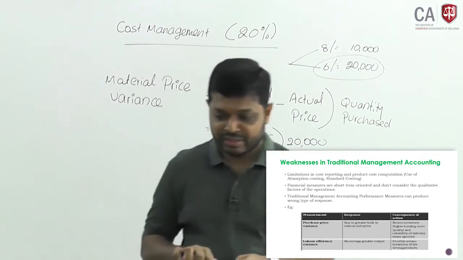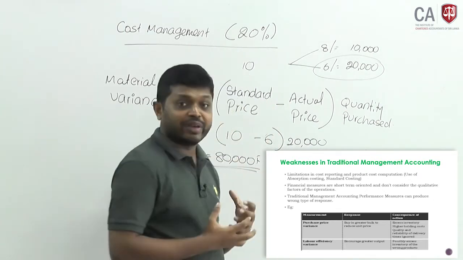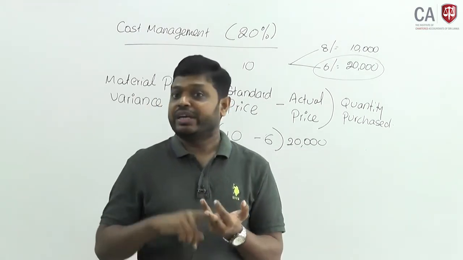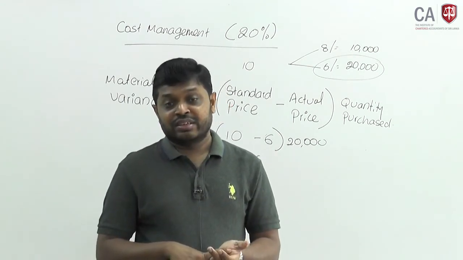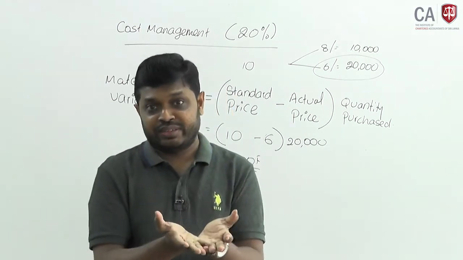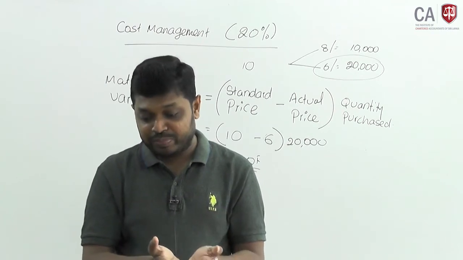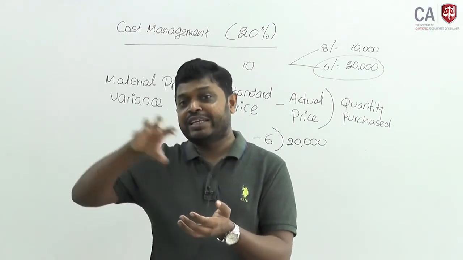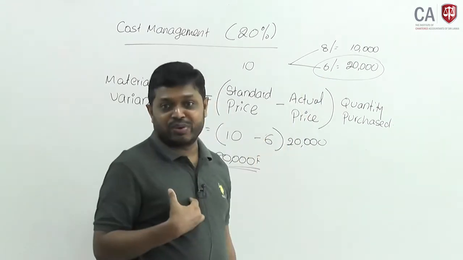But in order to get the price variance favorable, if you order bulk inventory at once, what will happen? Inventory might get obsolete, and the holding cost will rise. You are investing and stuck your cash in inventory, so the working capital requirement will go up. What happens then? You have ordered more than required in order to get this bulk discount.